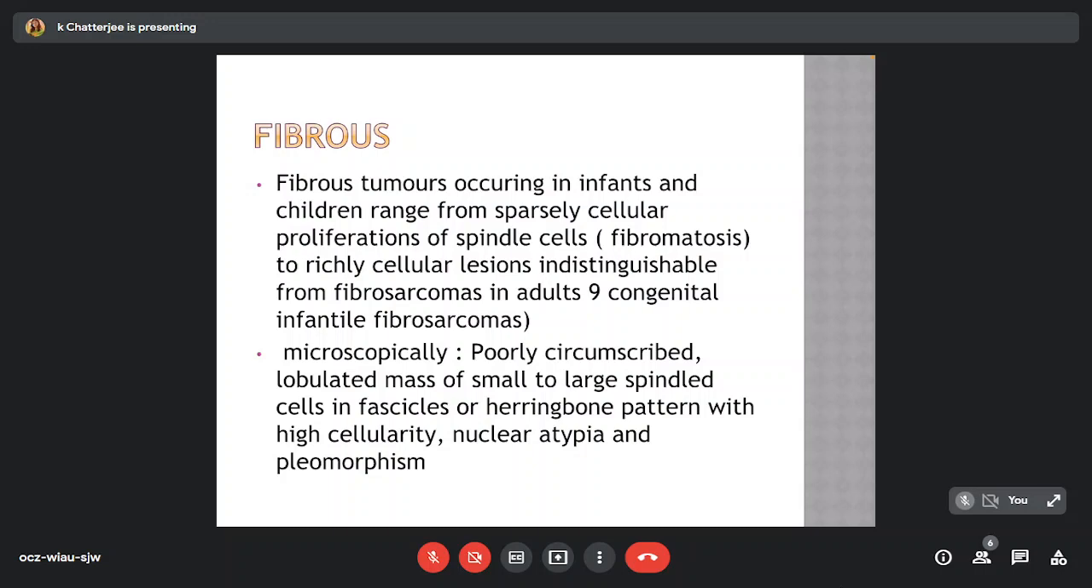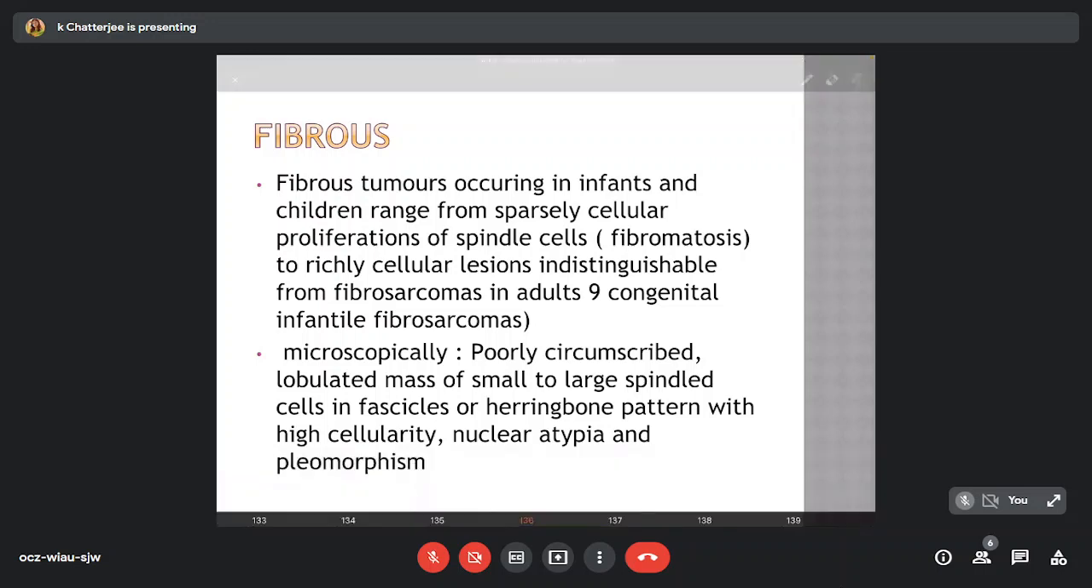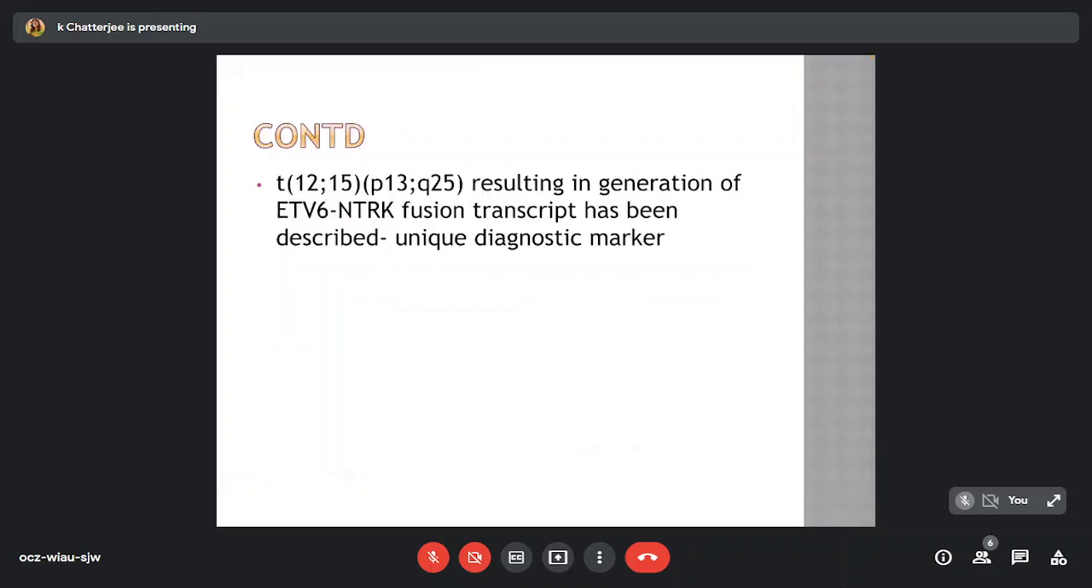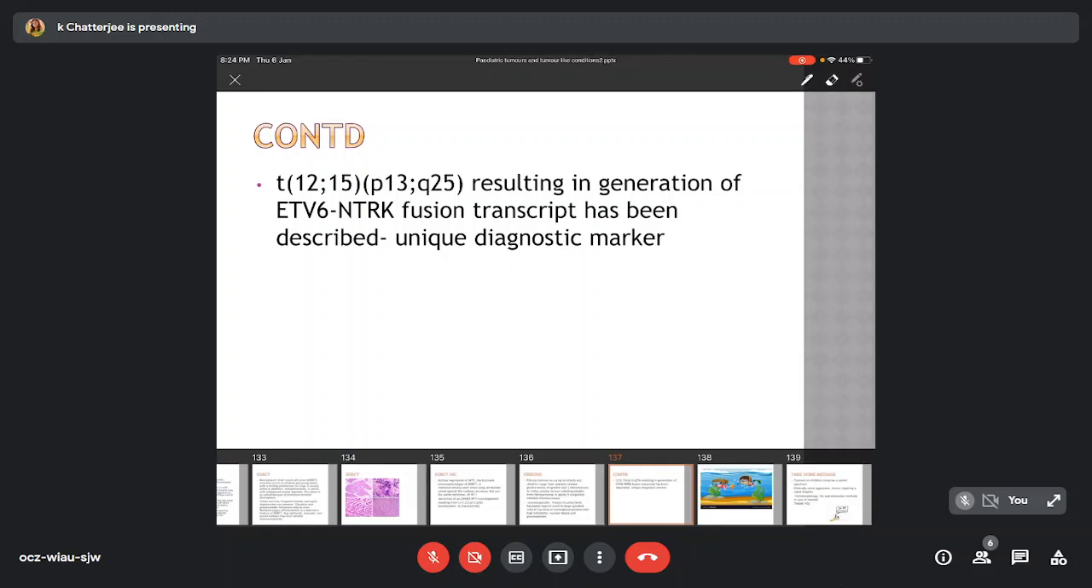Some fibrous tumors occurring in infants and children range from sparsely cellular proliferations of spindle cells like fibromatosis to richly cellular lesions indistinguishable from the fibrosarcomas in adults, like congenital infantile fibrosarcoma. Microscopically, these may be poorly circumscribed lobulated masses, small to large spindle cells in fascicles or herringbone pattern with high cellularity, nuclear atypia, and pleomorphism. The translocation t(12;15) resulting in generation of ETV6-NTRK3 fusion transcript has often been described as a unique diagnostic marker.